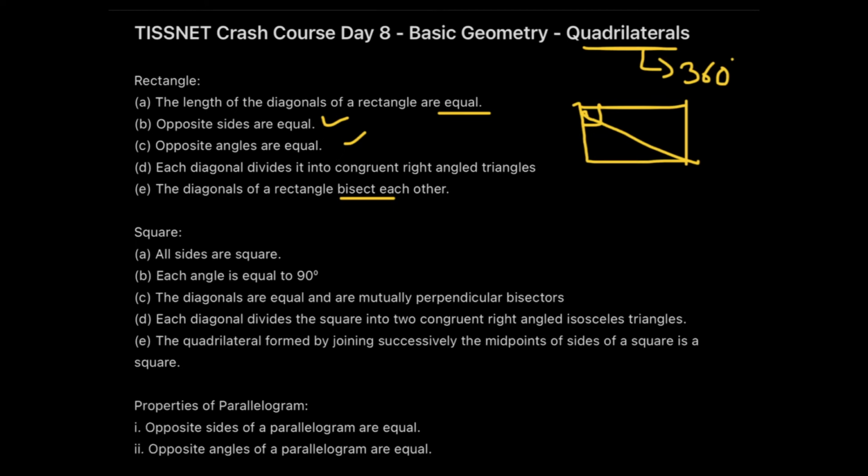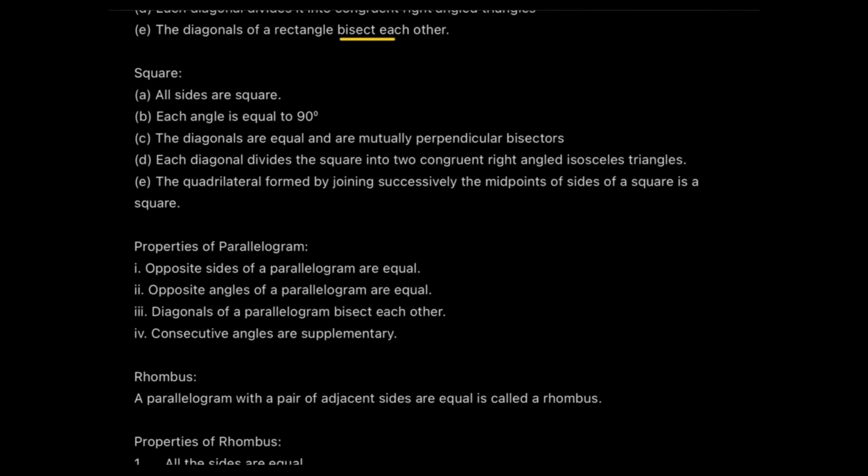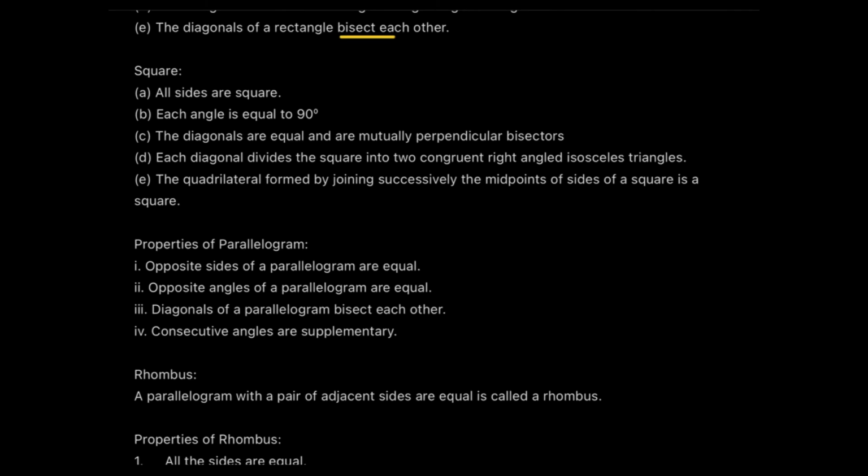Moving down to the next quadrilateral, which is squares. Under the squares, we know that all the sides are same. Okay. So all the sides are same in a square. Every angle is equal to 90 degrees. This is obvious because if you divide 360 by 4, you get 90, and the diagonals are equal and mutually